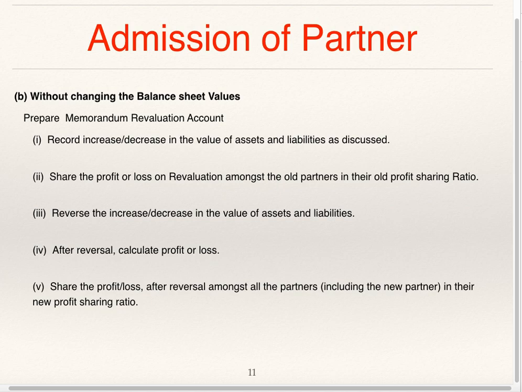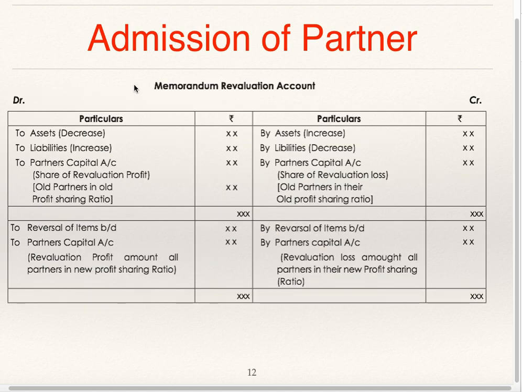We'll see the pro forma now. Pro forma memorandum revaluation account: to asset decrease in value, to liabilities increase in value, by assets increase in value, by liabilities decrease in value. Find out profit or loss. Now whatever you have debited will get credit, whatever you have credited will get debit.